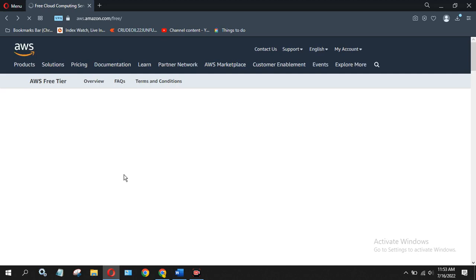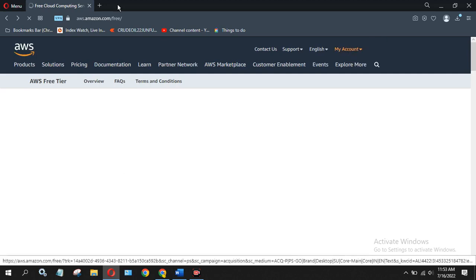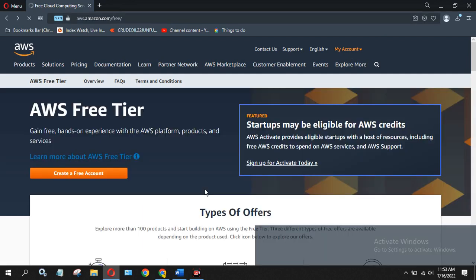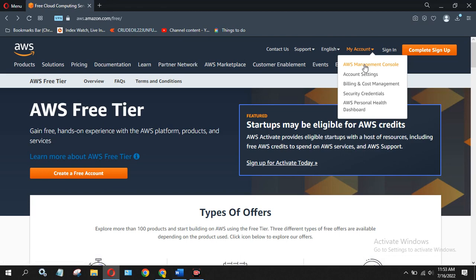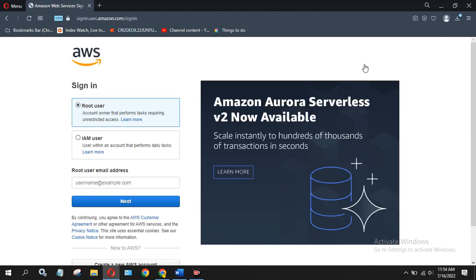So what happens once you create the account? After creating the account, just go to the same page, and at the top click on My Account, AWS Management Console. It's opening now. This is the first page where you put the credentials which you have created.